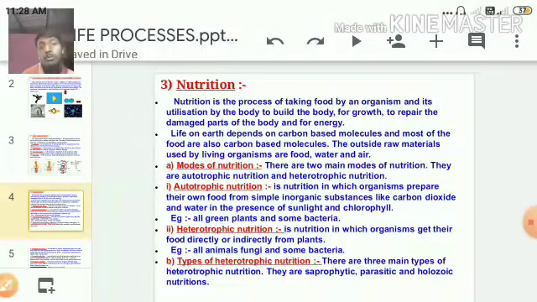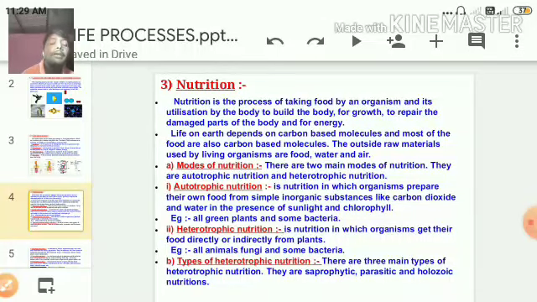When we eat food, we get enough energy. Every nutrient food we eat, except the roughage, finally yields a certain amount of energy. That energy can be utilized for building the body, for growth, and to repair the damaged parts of the body, and it also powers the different works of the body.